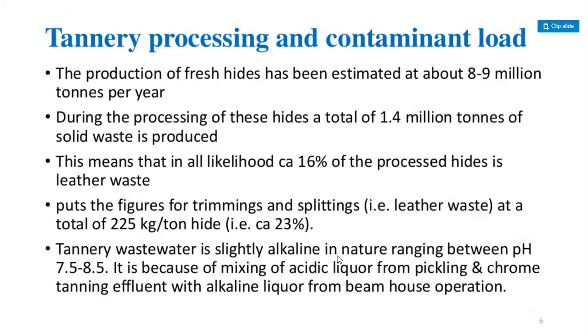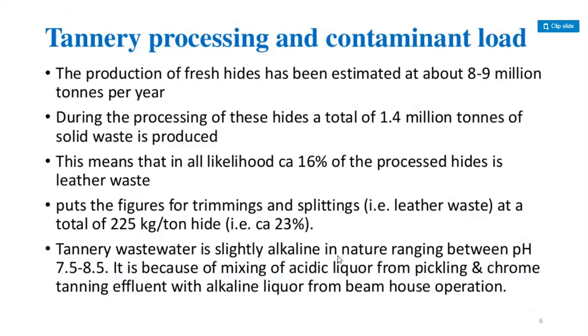The tanning processing and contaminant load. The production of fresh hides has been estimated at about 8 to 9 million tons per year. During the processing of these hides, a total of 1.4 million tons of solid waste is produced.